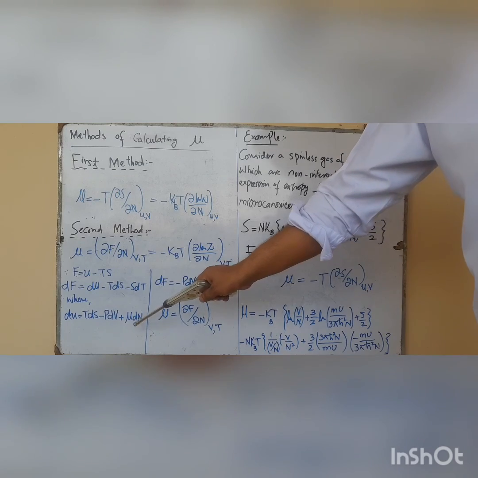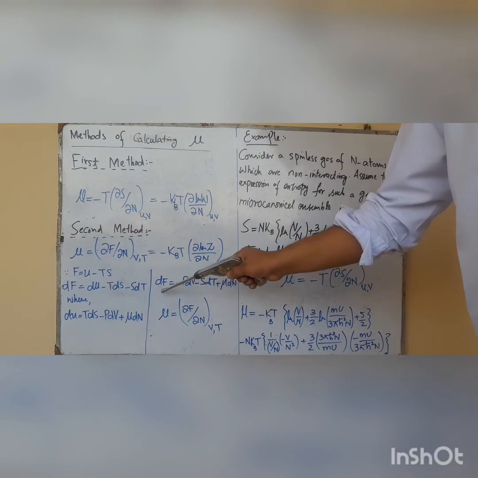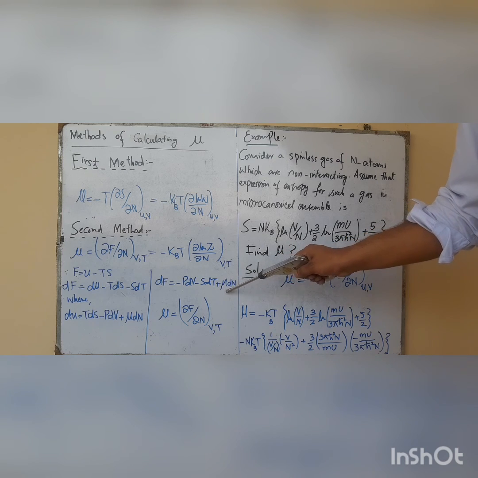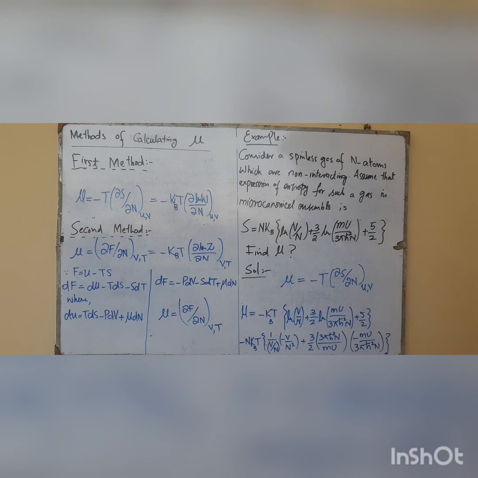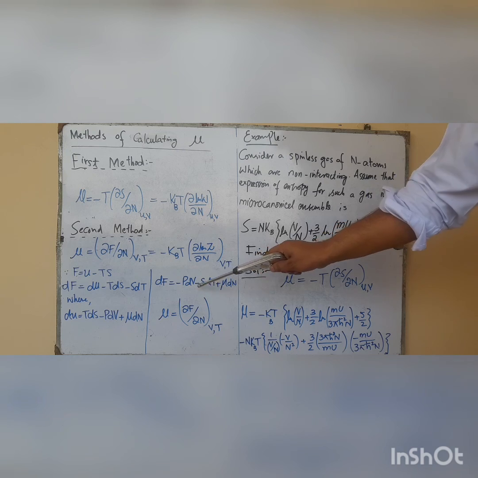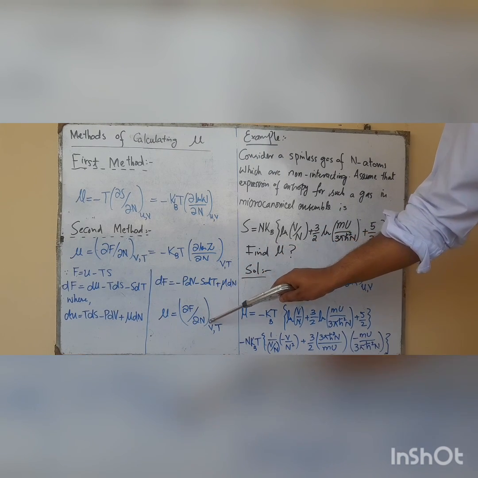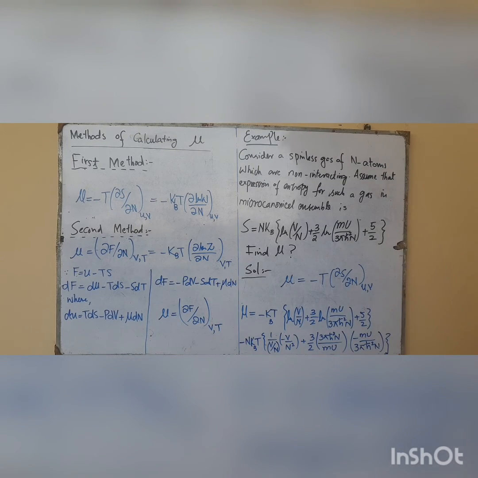Putting this value in the previous equation and solving, we are left with minus PdV minus SdT plus mu dN. So at constant volume and temperature, the chemical potential will be equal to partial F by partial N.